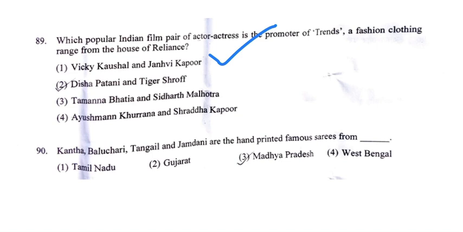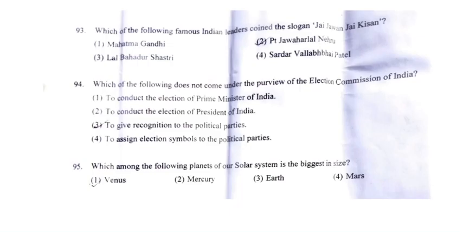And if you want extra knowledge of fashion GK, you can join our online live paid classes also. So the answer of this question will be West Bengal, because basically Kantha, Baluchari, Tangail and Jamdani, they are from West Bengal.